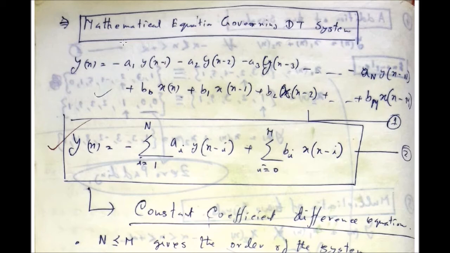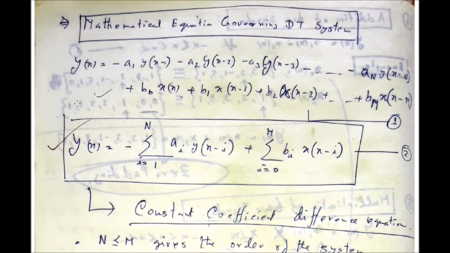So these are taking all the output terms, and this term starts from i equal to 0, because the first input term does not have any delay, and goes up to M, so that is M plus 1 terms actually. So i equal to 0 up to M, weighted sum of the delayed versions of the input signal.